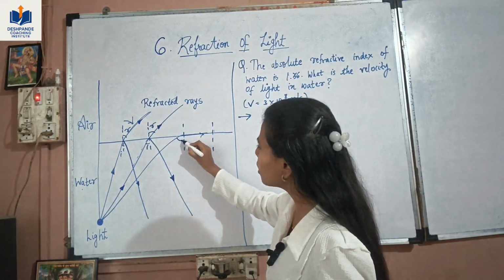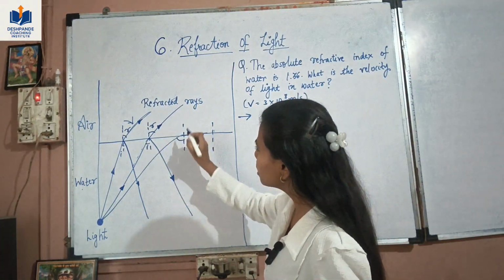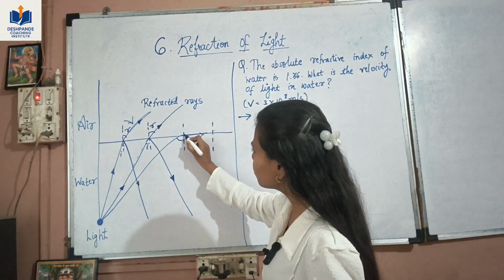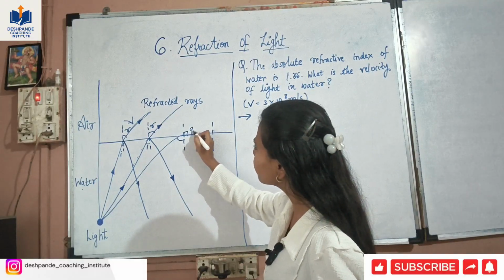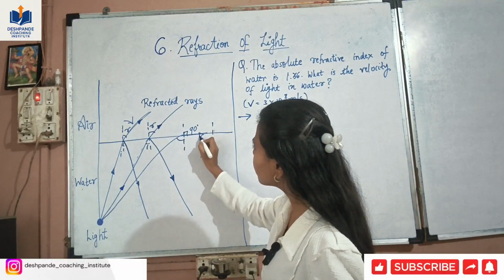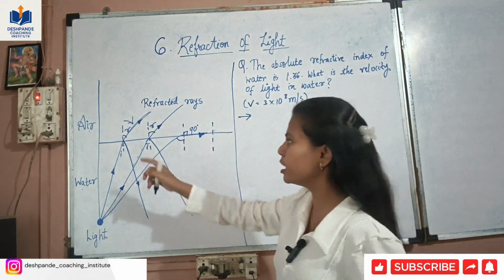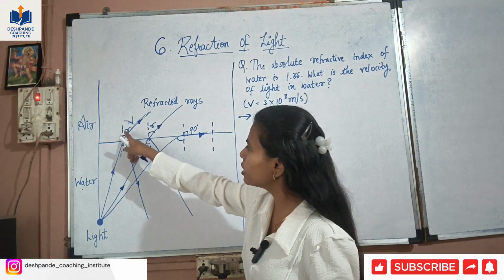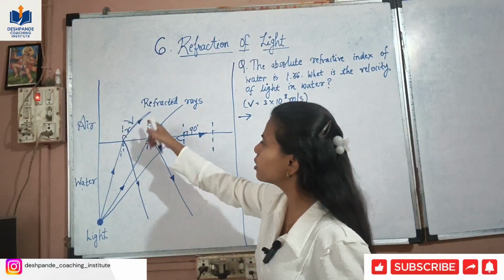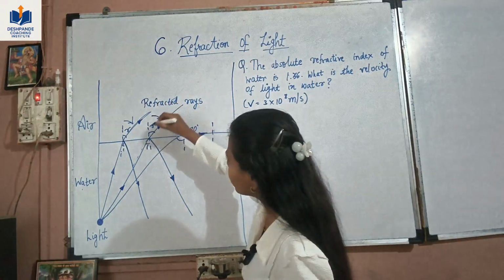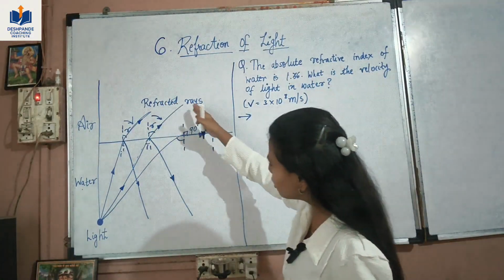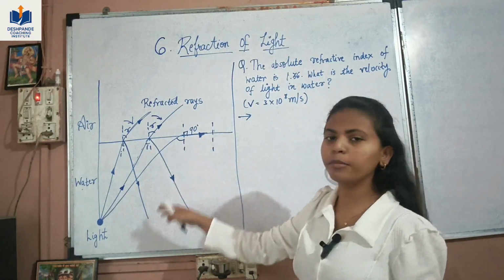There is a certain angle of incidence at which the angle of refraction becomes 90 degrees. So this is the ray. The ray goes along the medium surface. We know that the angle of refraction increases as it goes away from the normal, so at a certain angle it goes totally 90 degrees to the normal.